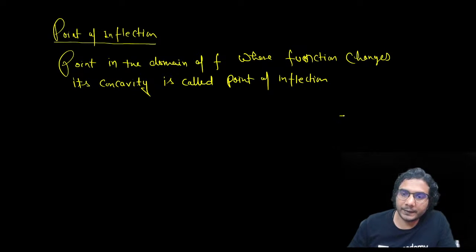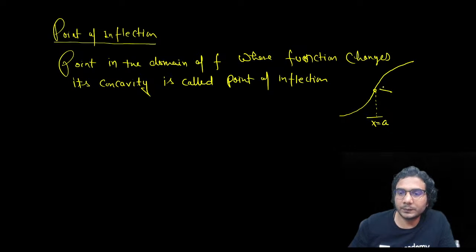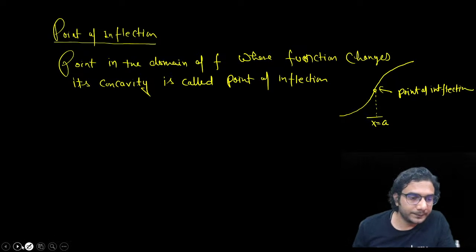Like the graph is going like this, and now after this point it becomes like this. That means this is the point where the function is changing its concavity. So this is x is equal to a, and this point is called the point of inflection. I hope you understood.